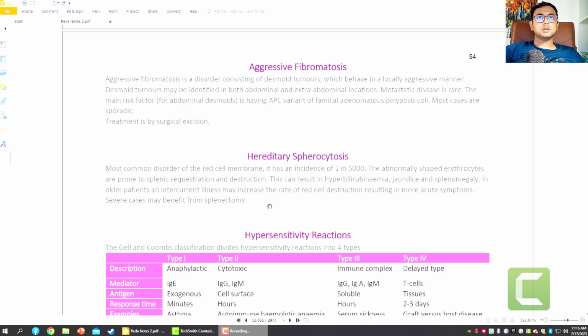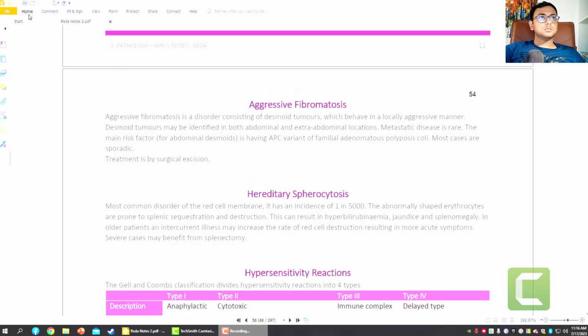This is the remaining portion of my notes, that is pathology. Let's start with the important lines and the portions which are important for MCQ.